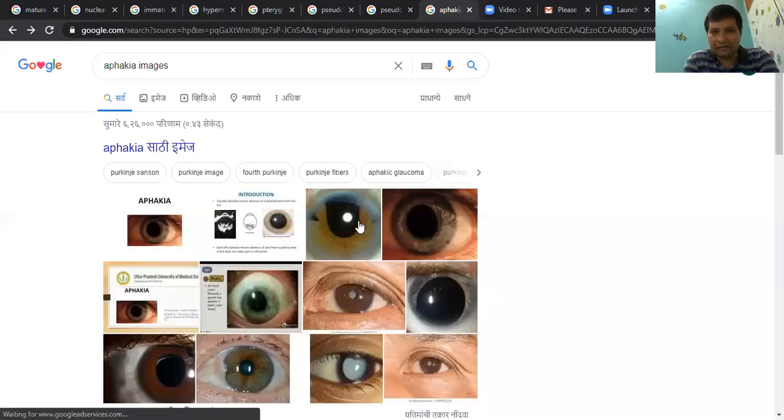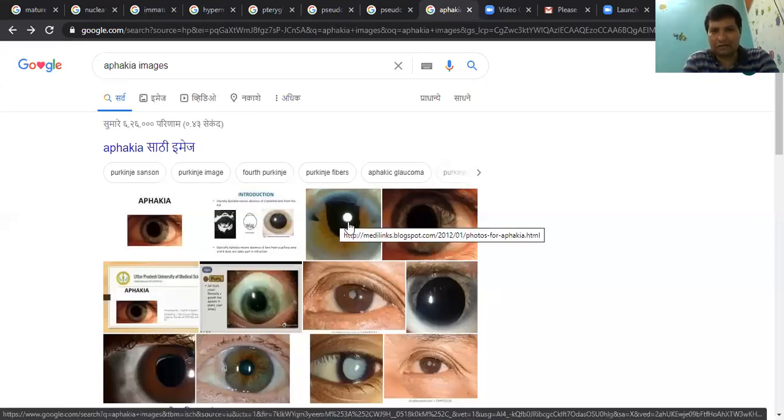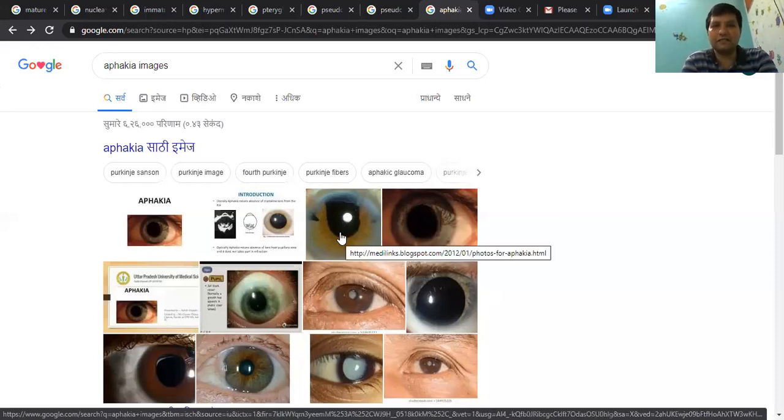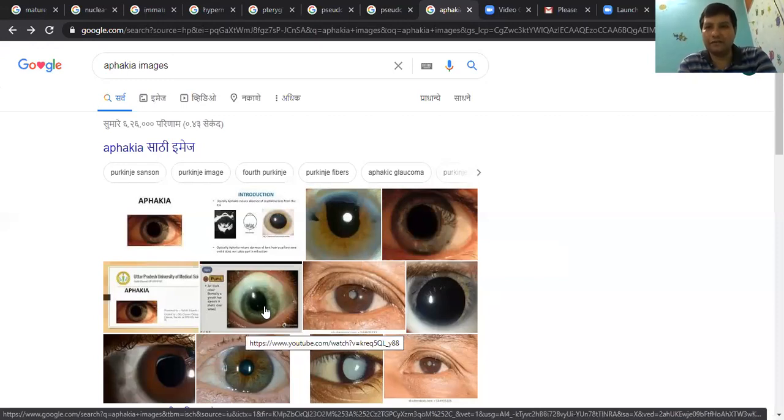See, in aphakia, you can see that the iris is distorted, maybe because of surgery, but the pupil is jet black in color. Please note the color of the pupil. It is jet black in color. And the anterior chamber also appears deeper than normal. Although it is not very clear here, the anterior chamber is deeper. So this is how you differentiate between pseudophakia and aphakia.